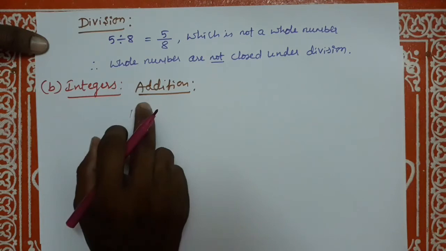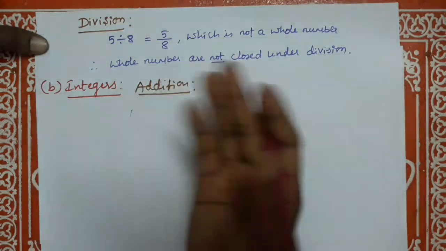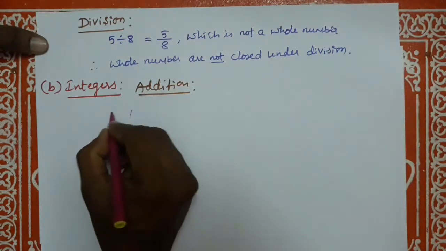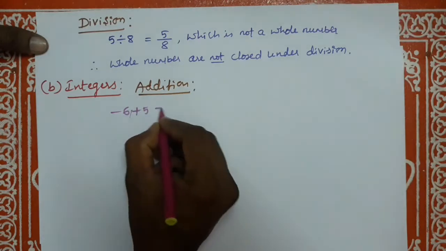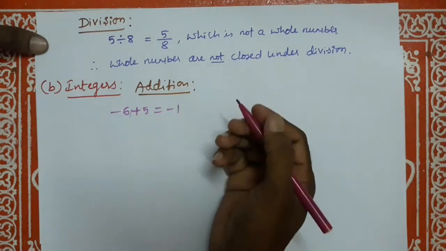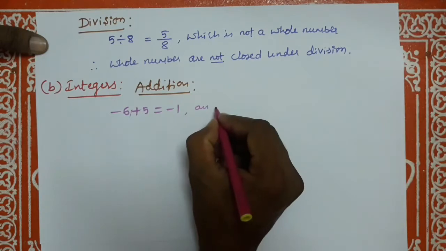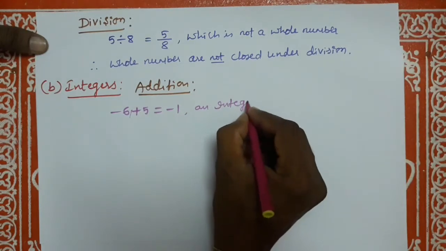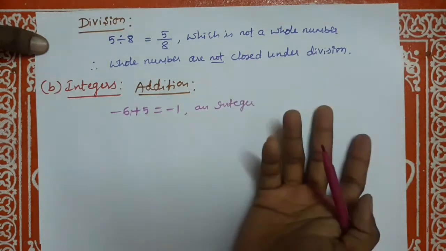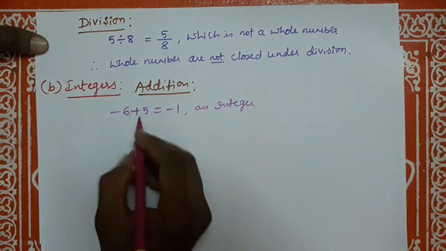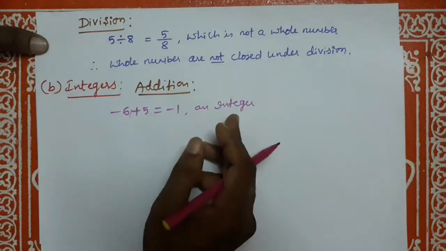I will take one positive and one negative. For example, minus 6 plus 5, which is equal to minus 1, is an integer, because minus 1 is also an integer. It is a negative integer.